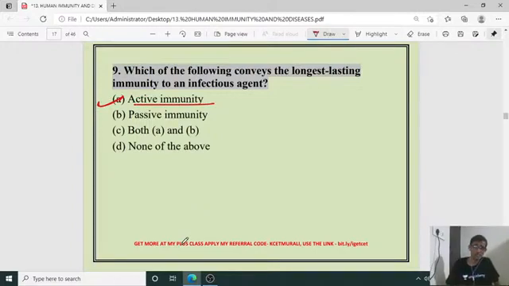It is lifelong, long lasting immunity observed in the human body because of the administration of the vaccine. What is a vaccine? It is an attenuated pathogen, or partially inactive pathogen. It is administered, and as a result, our body's immune system produces antibody against the antigen of that pathogen, and it is nothing but active immunity. It is long lasting immunity. So the right answer for the 9th one is A.